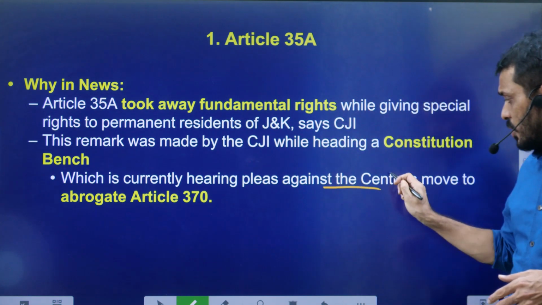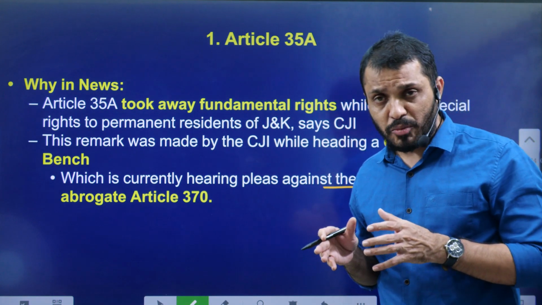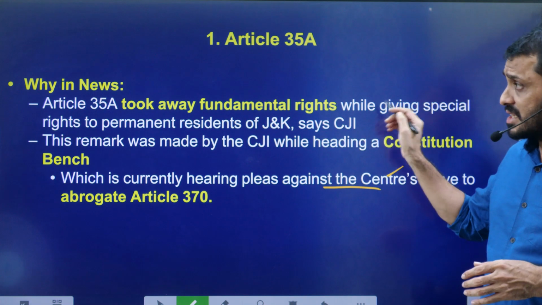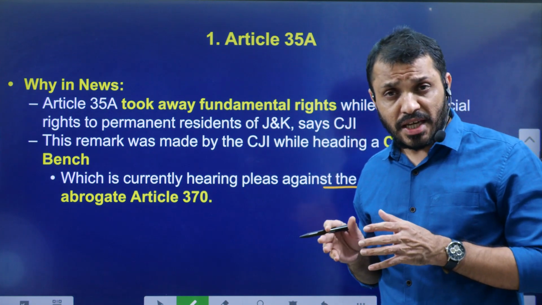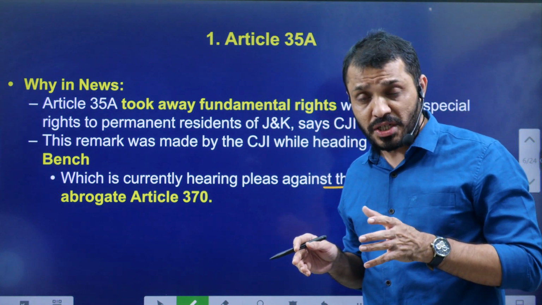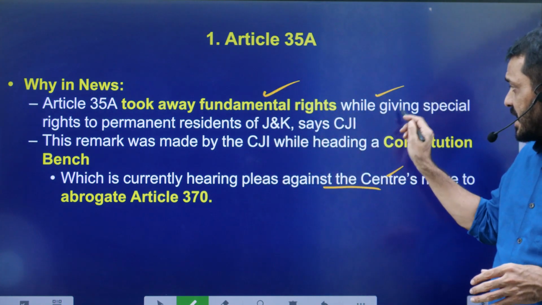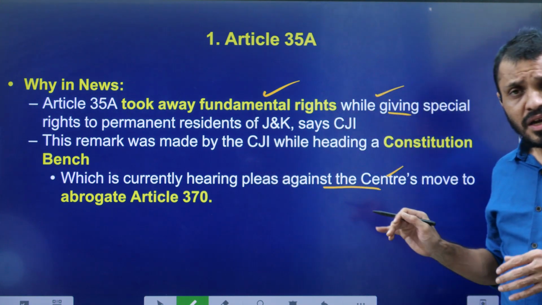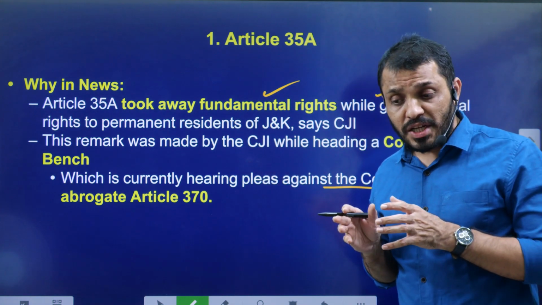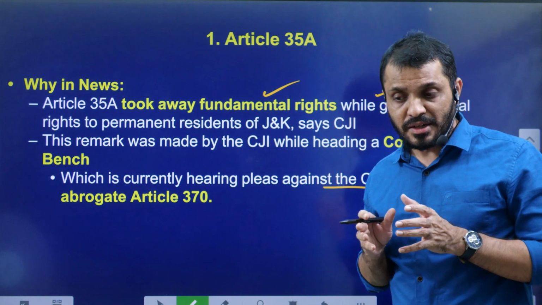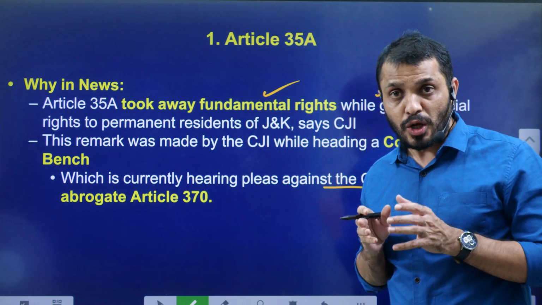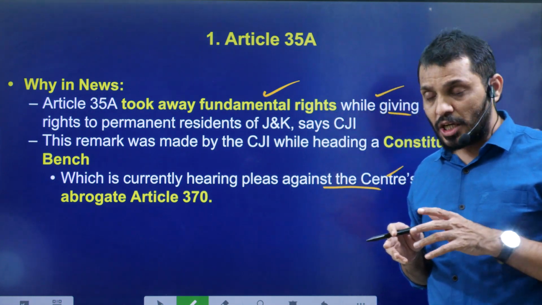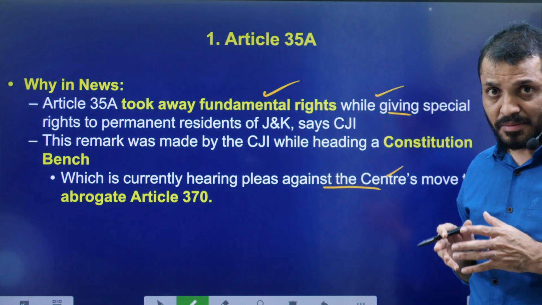While the Supreme Court is hearing the Article 370 abrogation and related issues, the CJI commented that Article 35A, which was there in the Jammu Kashmir Constitution, took away all the fundamental rights which were available to the rest of the Indians. He also commented on whether federal principles were followed when Article 370 was removed. These two comments were made by the CJI. Now let us look at these comments further.